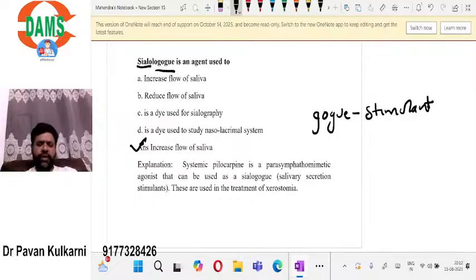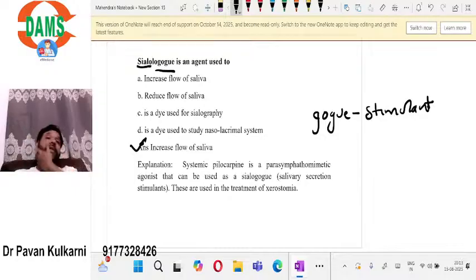Now the question comes, when is this stimulation required? Whenever there is xerostomia. What is xerostomia? Xerostomia is nothing but dryness of the mouth. Like we have dryness of the mouth in Sjogren syndrome. We have dryness of the mouth in Mikulicz's disease. In such conditions, there will be dryness of the mouth.